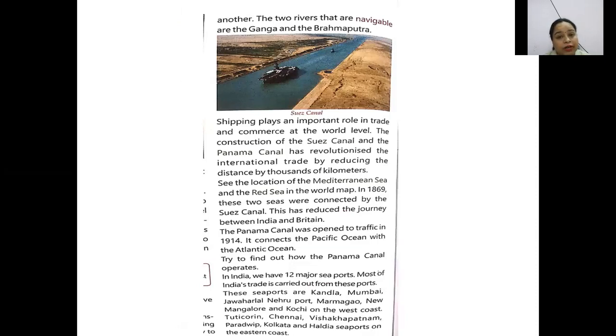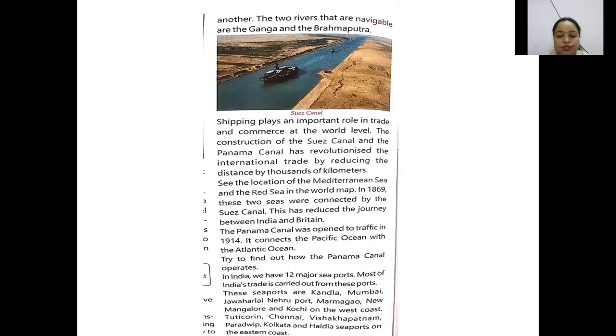The main advantage of water transport is that you can go at a very low cost. But what is the main disadvantage? You can go only where there is a seaport, where there is water. And next, it is the slowest means of transport. Okay. The two navigable rivers are the Ganga and the Brahmaputra. You can travel long distances on these two rivers.